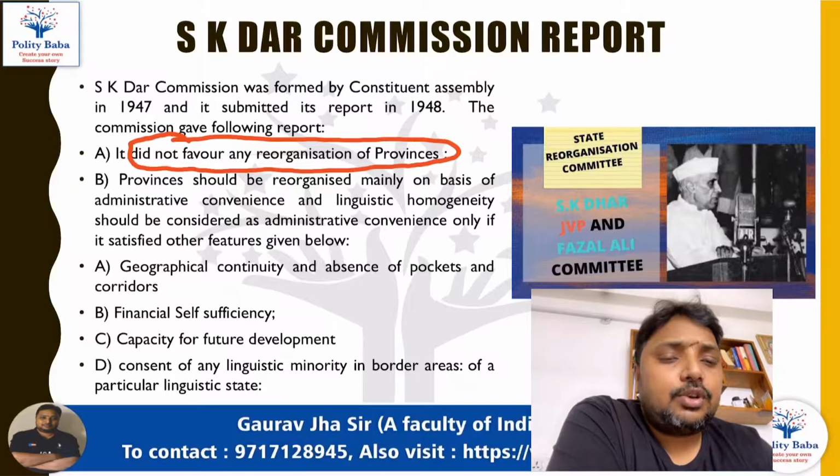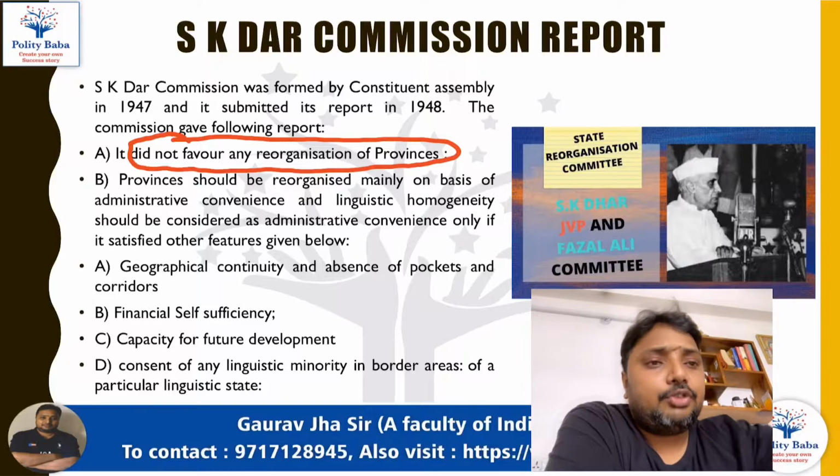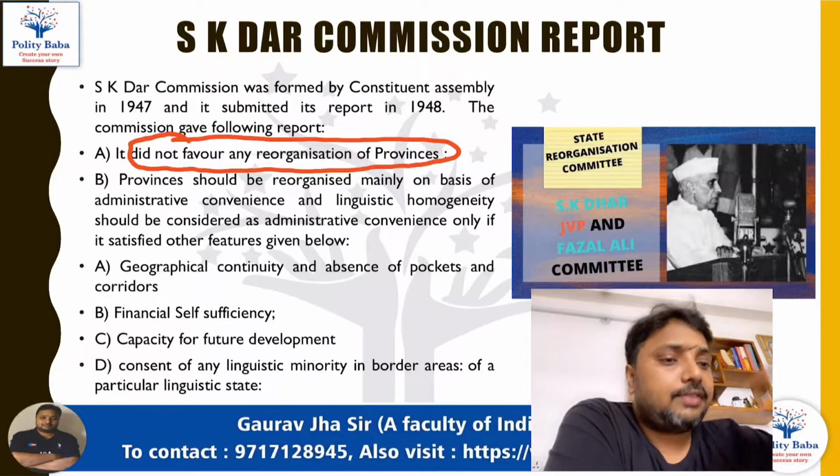Provinces should be reorganized whenever you do it later, going forward, after 5 years or 10 years.